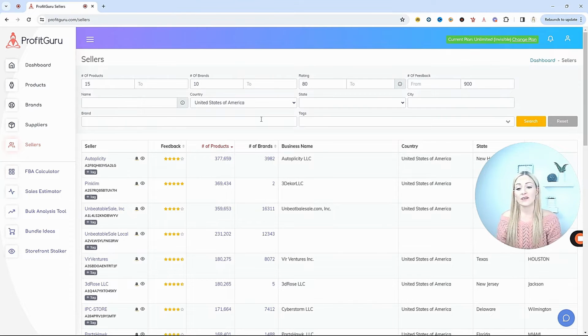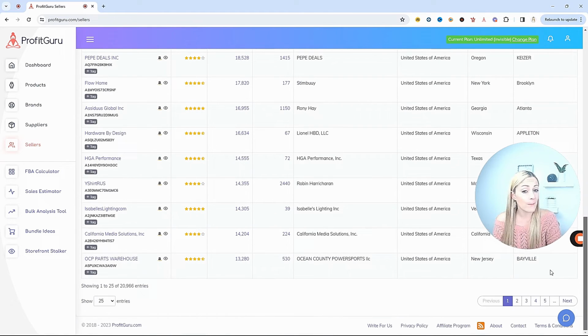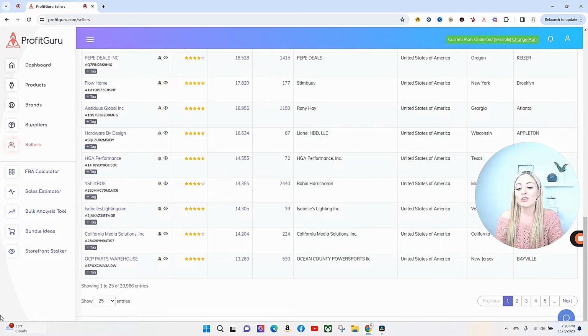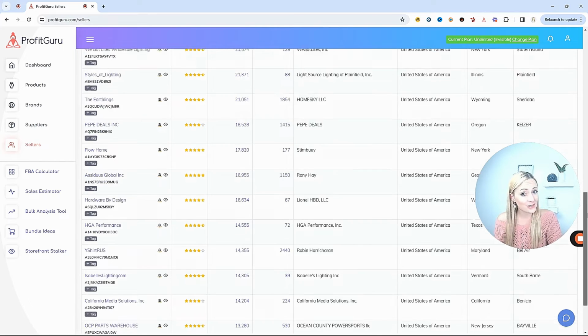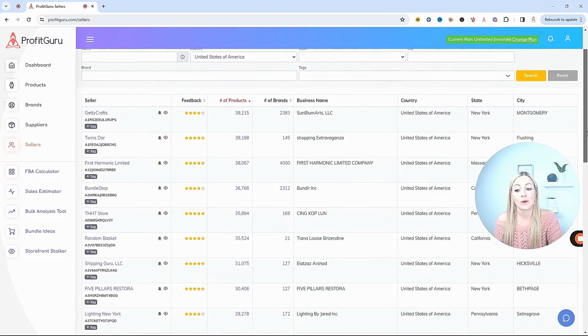And if you did have a specific brand in mind that you are trying to reach out and find those products for because you have access to them, you could put in that brand name here. Now let's search. So from those minimal filters right there, we have just over 20,000 sellers here. That is so many rabbit trails, and that is so powerful.